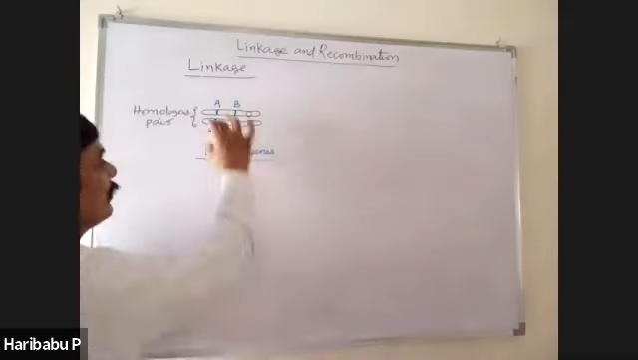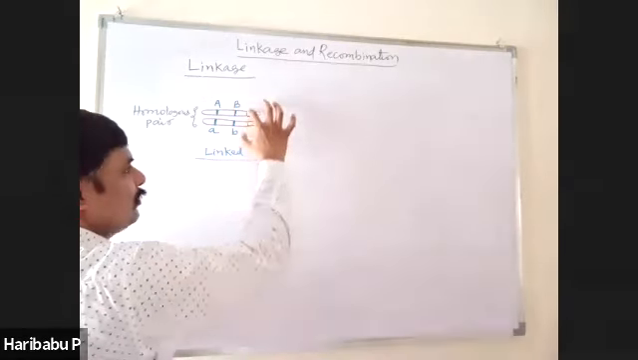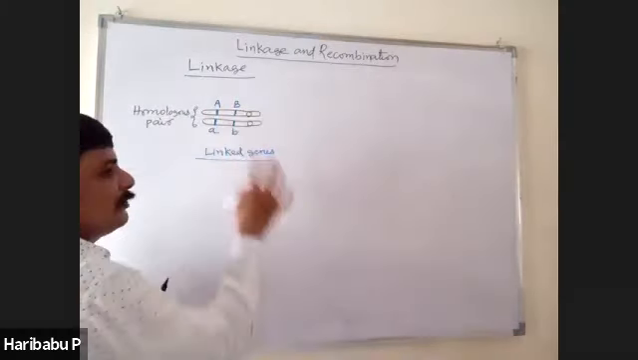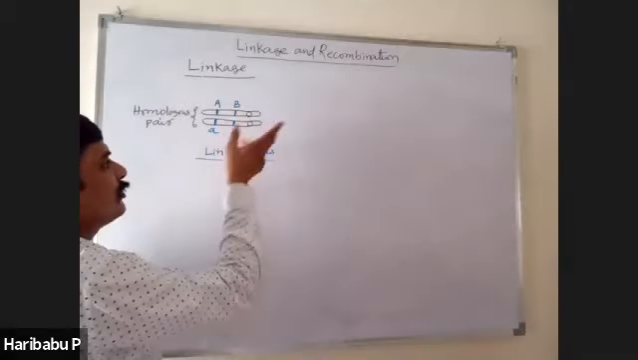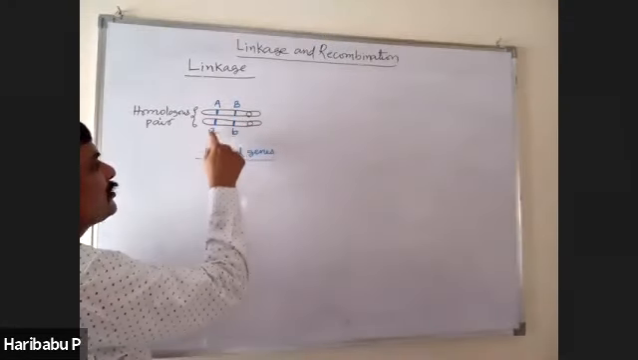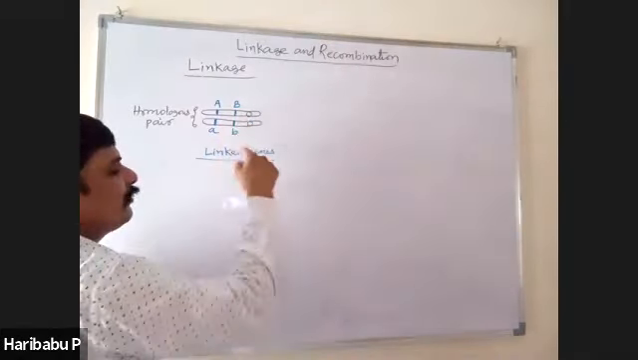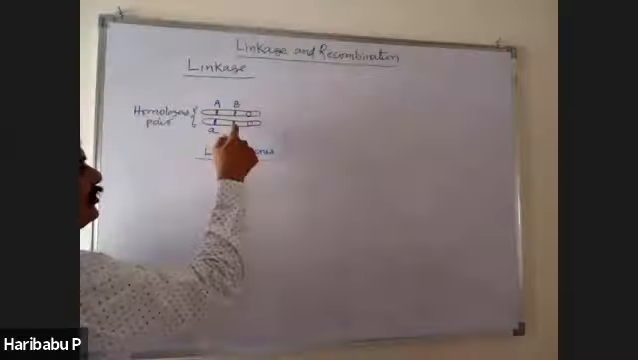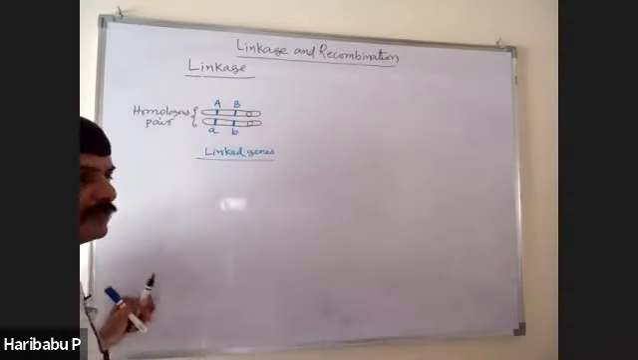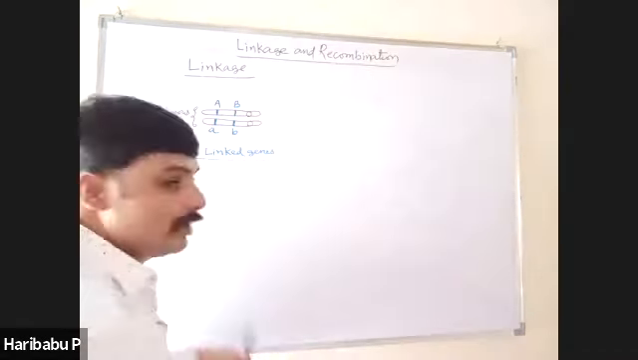For example, see this, these are homologous chromosomes because in diploids they occur in pairs called homologous pair. So this is one gene, this is another gene. That means two genes are present on the same chromosome. For each gene there are two alleles, capital A, small a for A gene, capital B, small b for B gene. These are linked genes. Similarly, what are unlinked genes? Let us see.